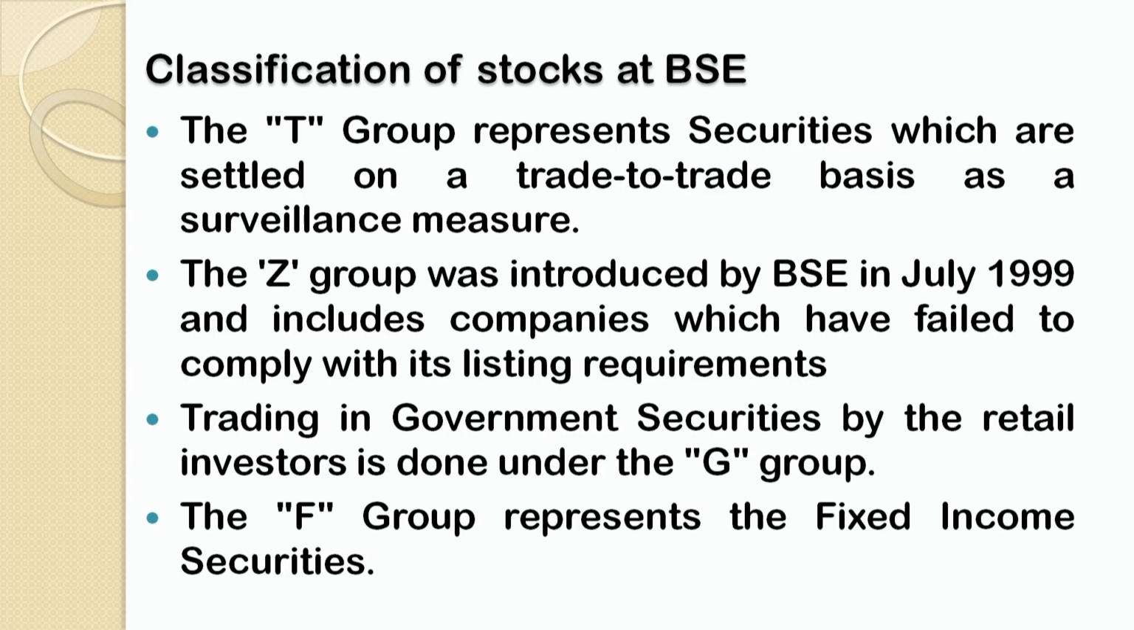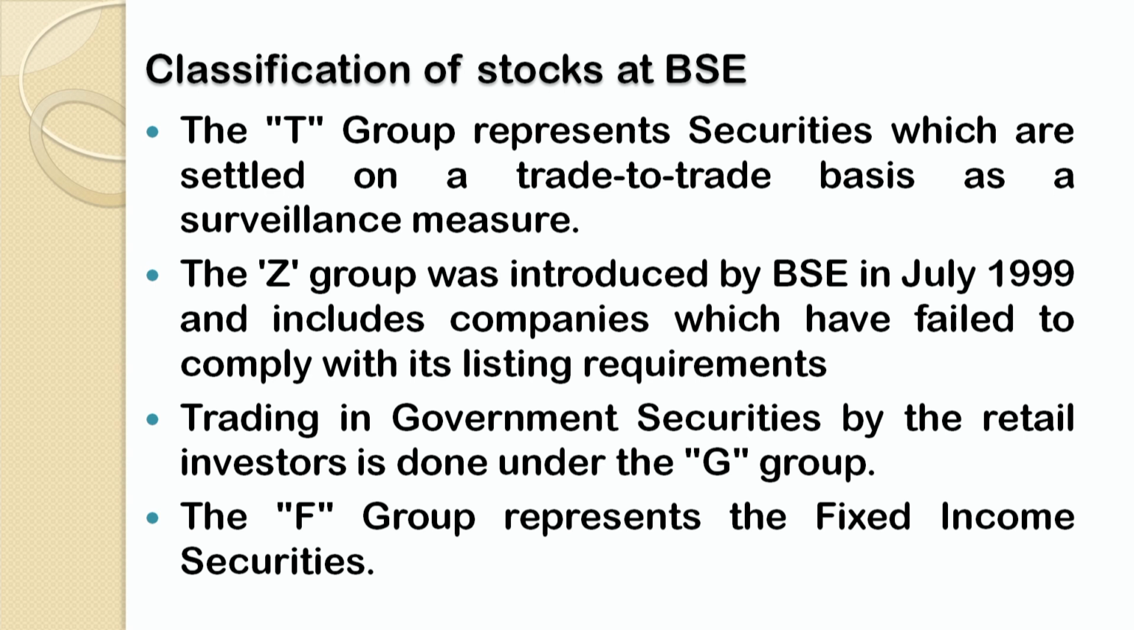So, all these three parameters must be fulfilled by the companies if they are willing to list their securities on Bombay Stock Exchange under category A and category B shares. Now, let us move to the next segment, that is, what is the meaning of Z group of securities, what about government securities, and finally, what is the meaning of F group of securities.